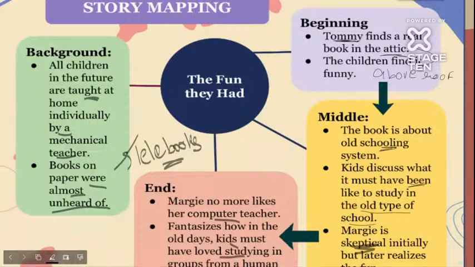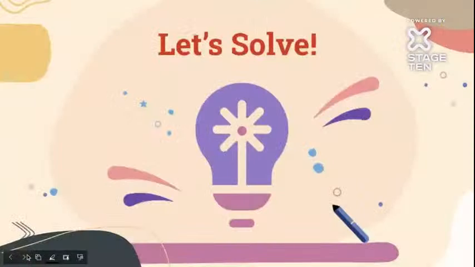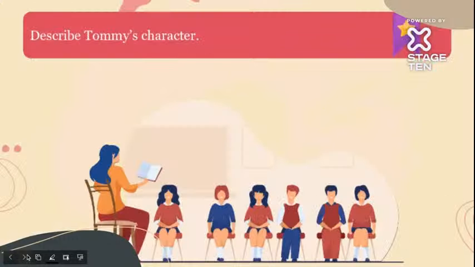Okay, so now let's do some important questions of this chapter. We're going to discuss some important questions. First one: describe Tommy's character. Character sketches are very, very important. We have to describe Tommy's character. How was he? We have to explain his characteristics, right?